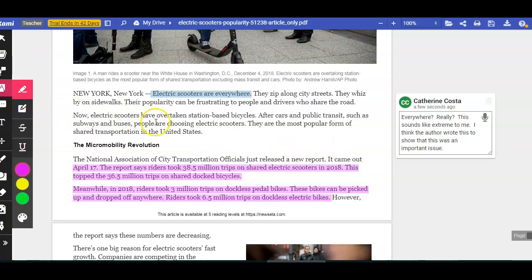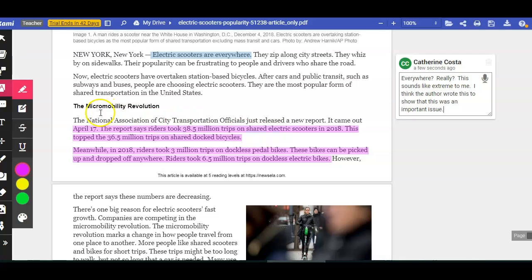Now, electric scooters have overtaken station-based bicycles. After cars and public transit, such as subways and buses, people are choosing electric scooters. They are the most popular form of shared transportation in the United States. The micromobility revolution. The National Association of City Transportation Officials just released a new report. It came out April 17th.